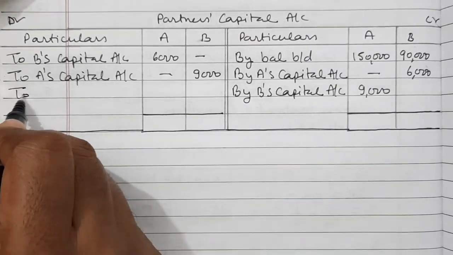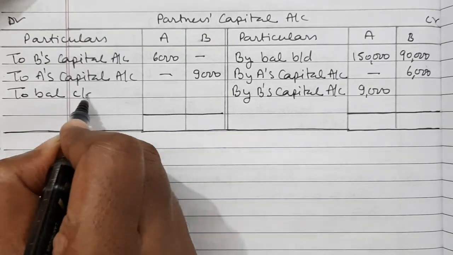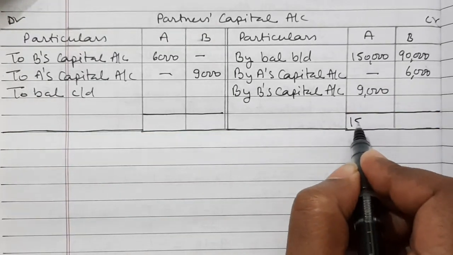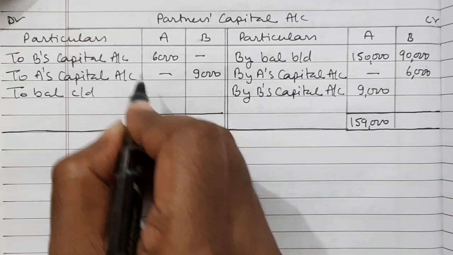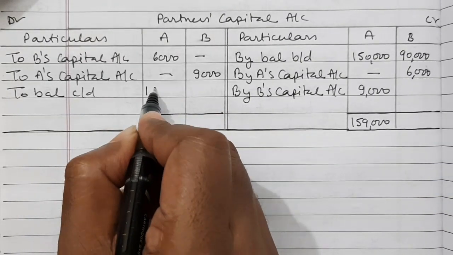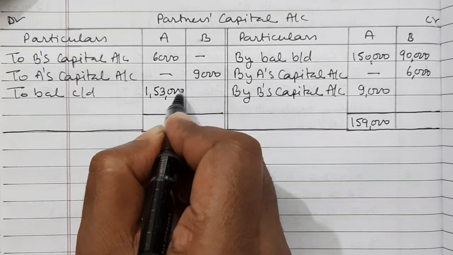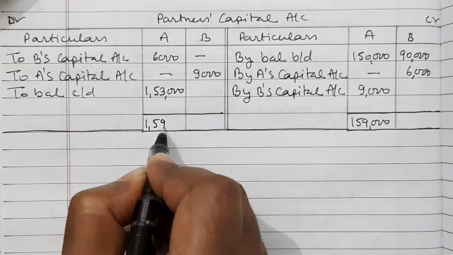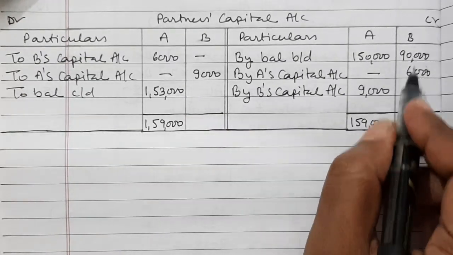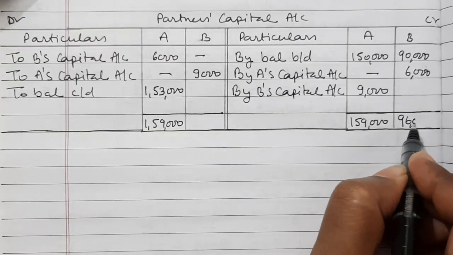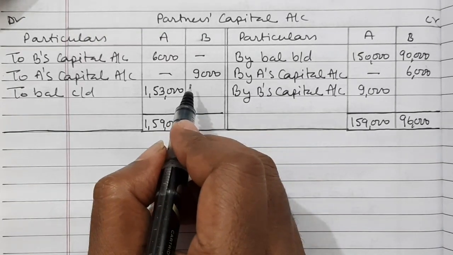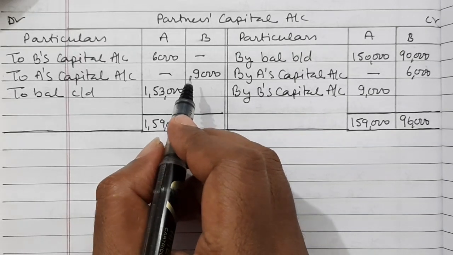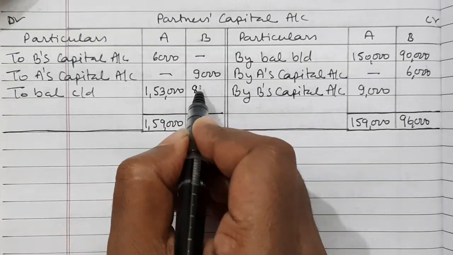So here to balance closed down. This side total is 1,59,000 minus 6,000 will give us 1,53,000. And for B it is here 96,000 and minus 9,000 will give us 87,000.